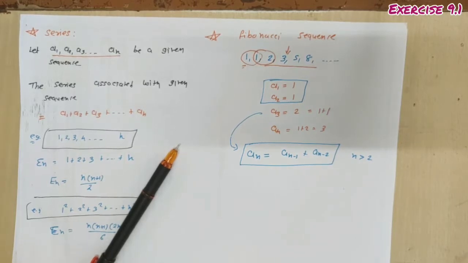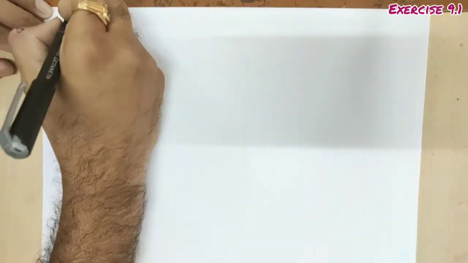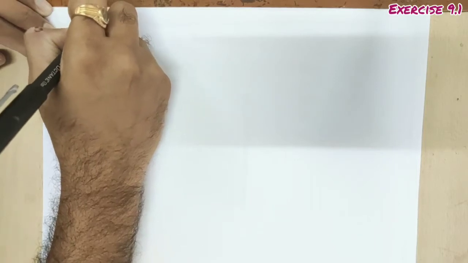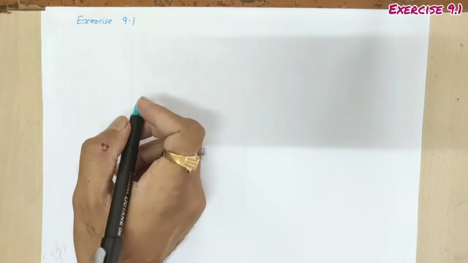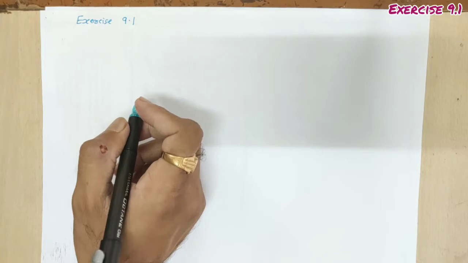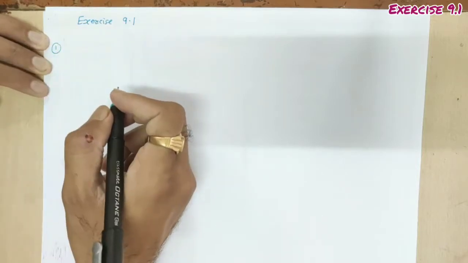This is the short introduction of exercise 9.1. Now we start with exercise 9.1. A very simple exercise is there. So, write the first 5 terms of each of the sequences in exercises 1 to 6 whose nth terms are given. The nth term is given, we have to write the first 5 terms.